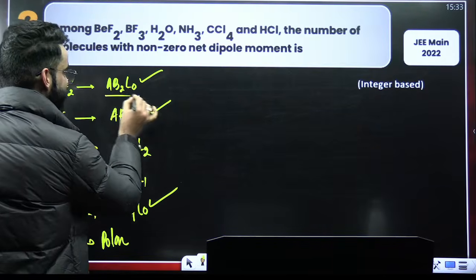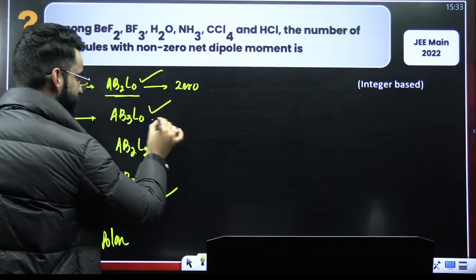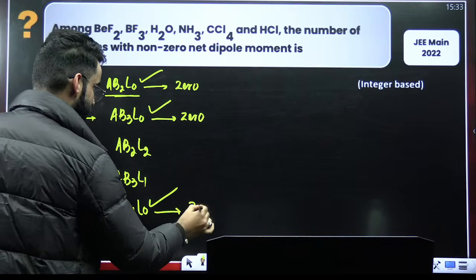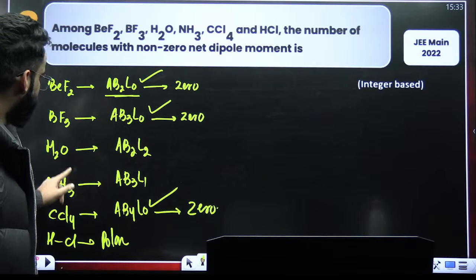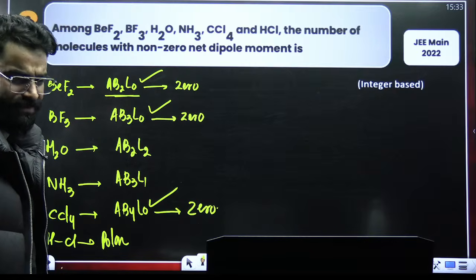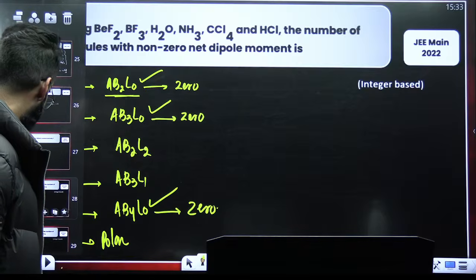This is the molecule which will have 0 dipole moment, because it's of AB2L0. This is again a molecule whose dipole moment is 0. This is the molecule whose dipole moment is 0. Perfect. This will be non-zero, this will be non-zero, this will be non-zero. So again, the answer is going to be 3 only. 3 polar, 3 non-polar.